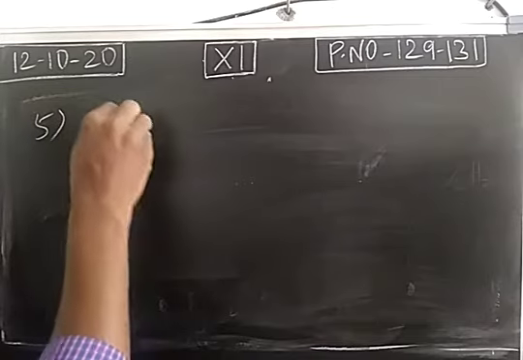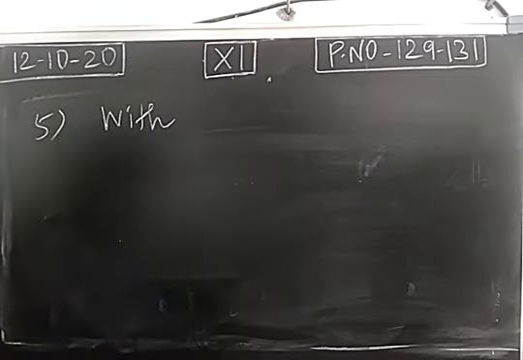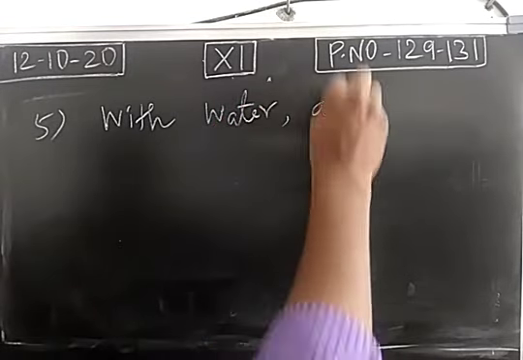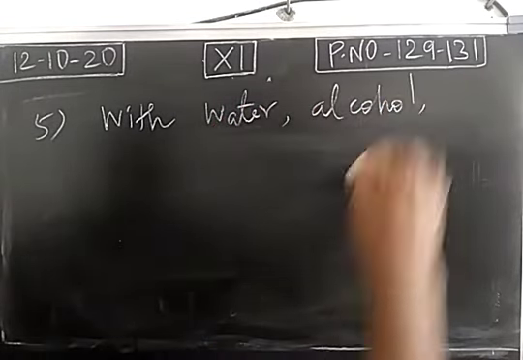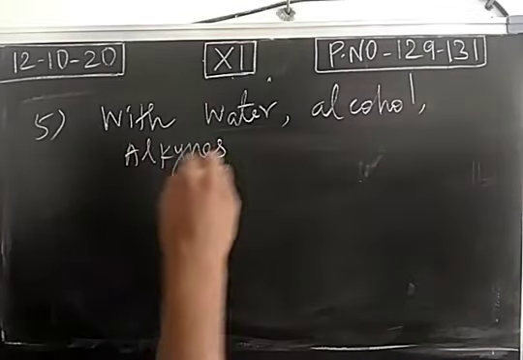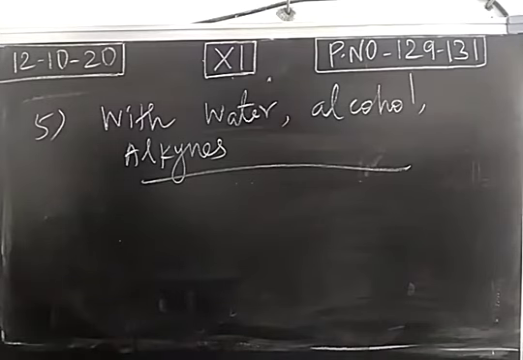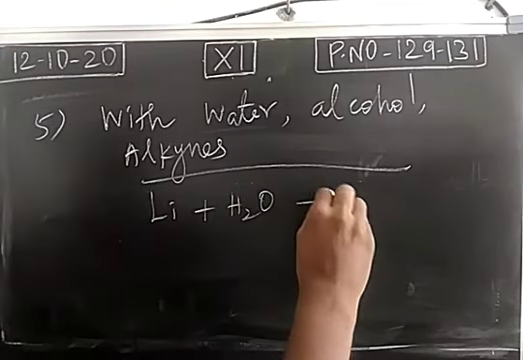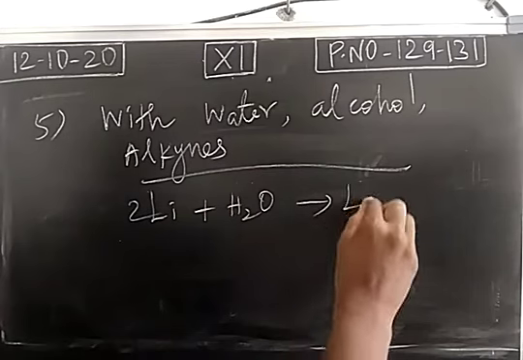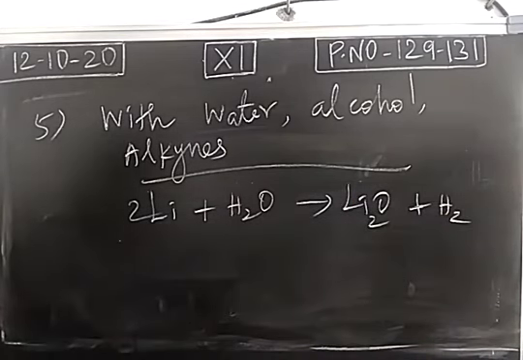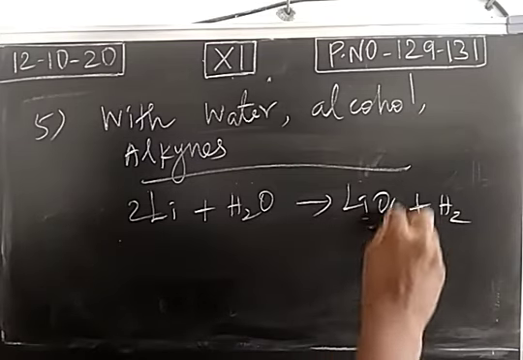Reaction of alkali metals with water, alcohol, as well as alkynes. When an alkali metal reacts with these three substances, it liberates hydrogen. Take lithium. When it combines with water, it forms lithium oxide with the liberation of hydrogen, or lithium hydroxide.